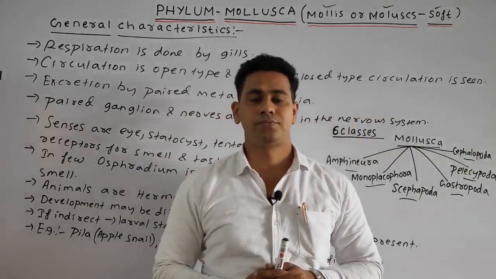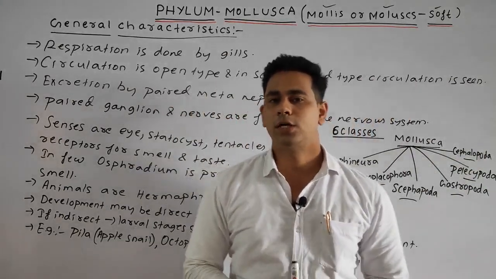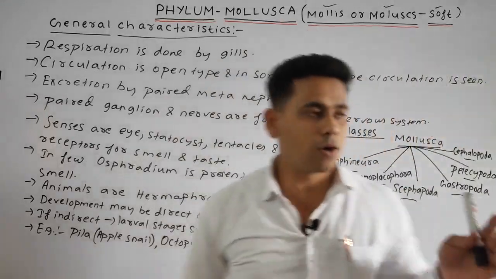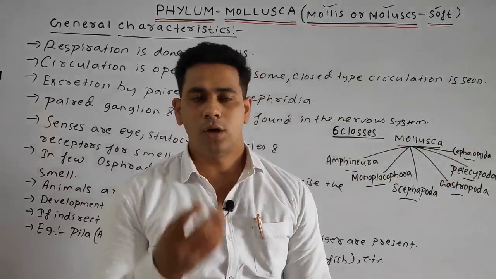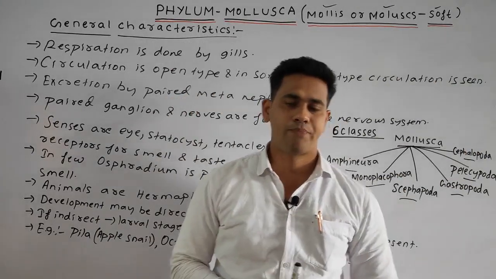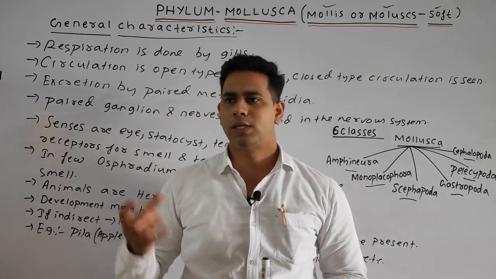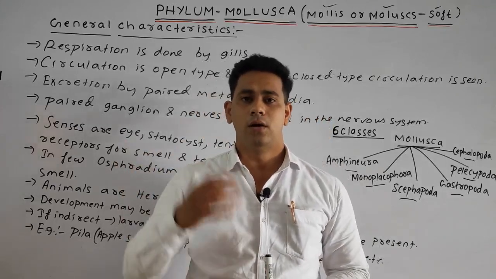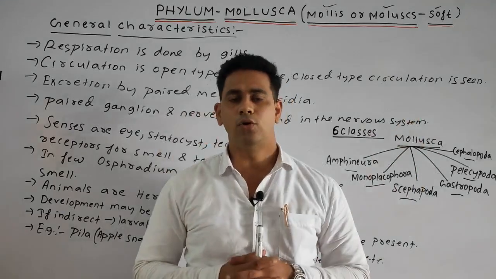So students, today we discussed one of the important phyla, that is called Mollusca. Mollusc, or mollusk, means soft. The organism having a soft type of body belongs to the phylum Mollusca. A general example we know is the octopus that we basically find in the ocean region.